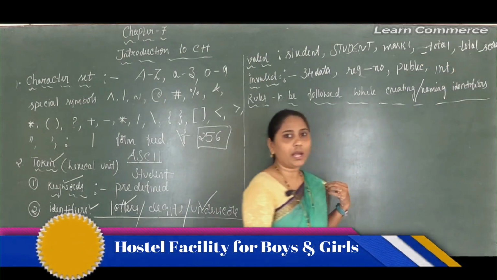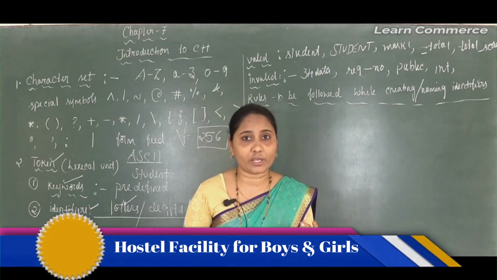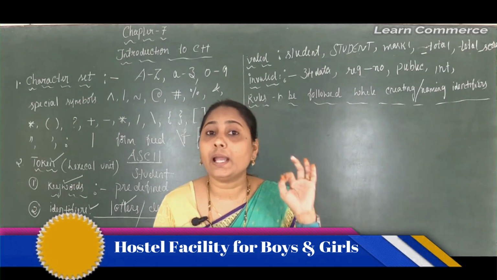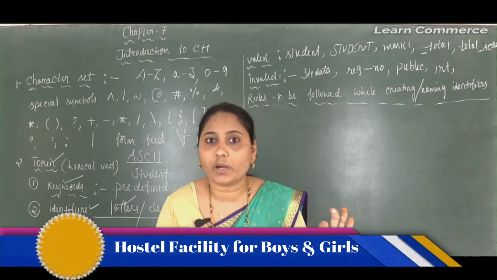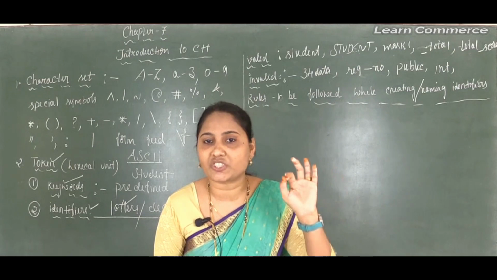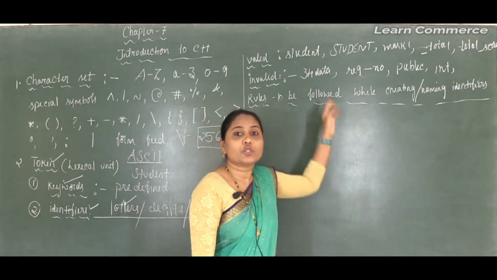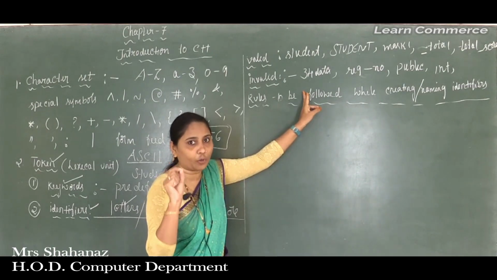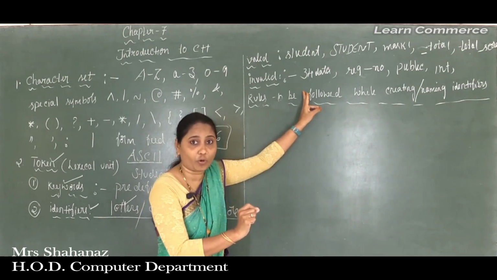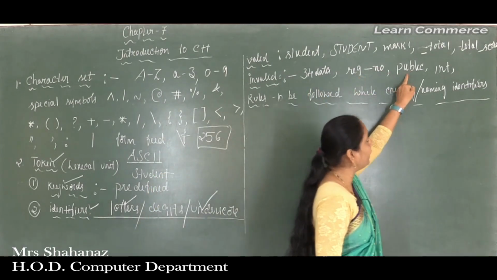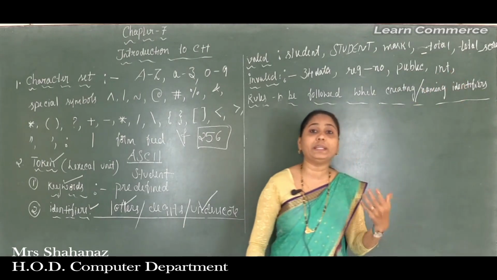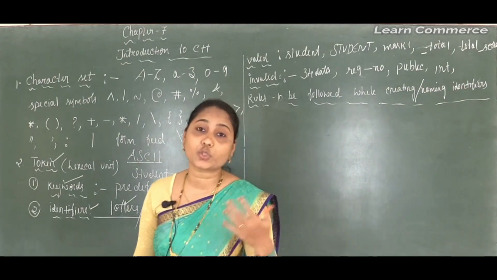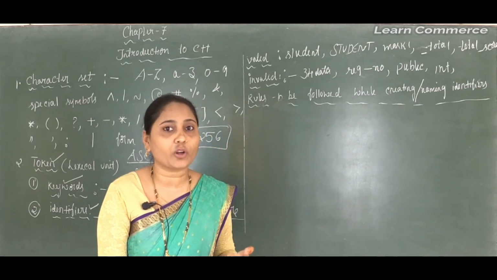Maybe next, if you are using public or int, all are called keywords. Okay here, a keyword is a reserved word or predefined word that gives special meaning to the compiler. So in case of writing the name of a variable, it is not possible to use a keyword. Examples are public, int, float, double, long, struct, break, switch. All are examples of keywords.